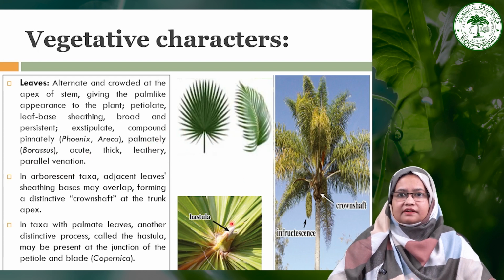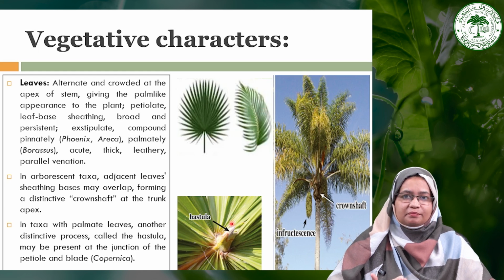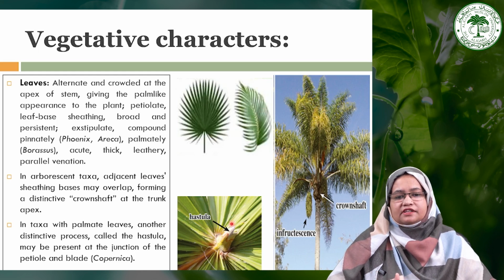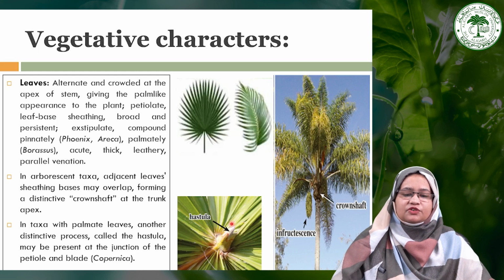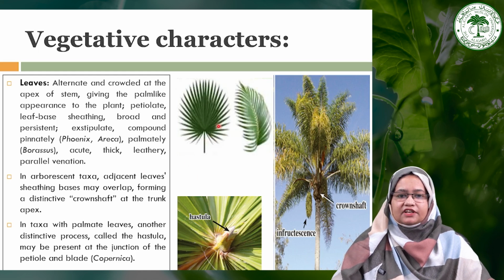As we have already discussed, monocot plants have some characteristic features, like in the leaves, generally they have a parallel venation. So because it is a monocot plant, the leaves show the parallel venation, as we can see here.